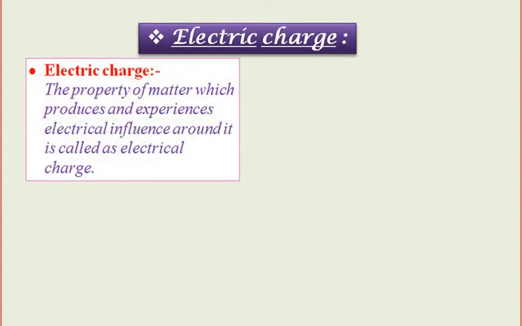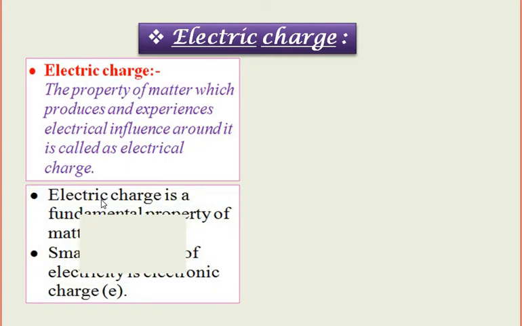Electric charge. What is meant by electric charge? It is the property of a matter. Electric charge is the property of matter which produces and experiences the electrical influence around it. See again the definition. The property of a matter which produces and experiences the electrical influence around it is called the electric charge. Electric charge is the fundamental property of a matter. The smallest quantity of electricity is the electronic charge.